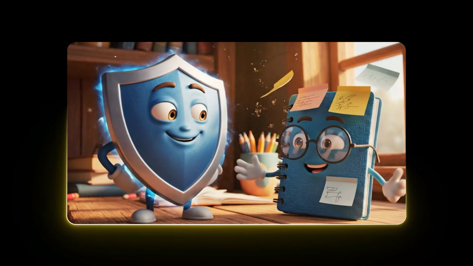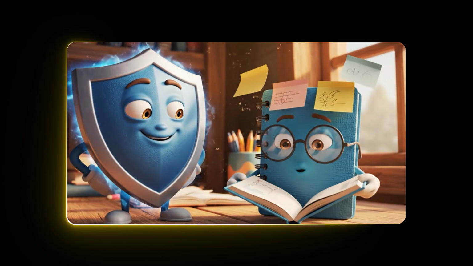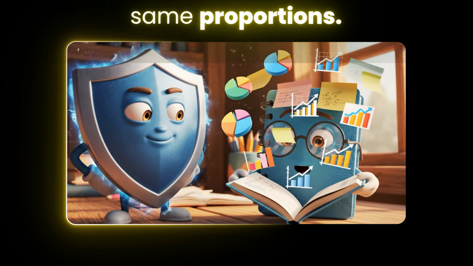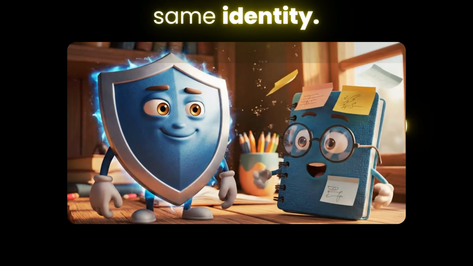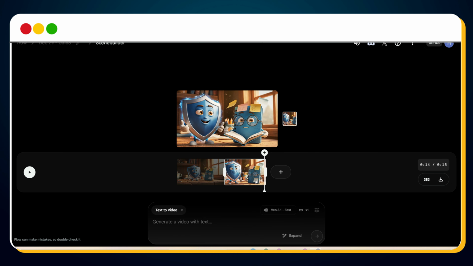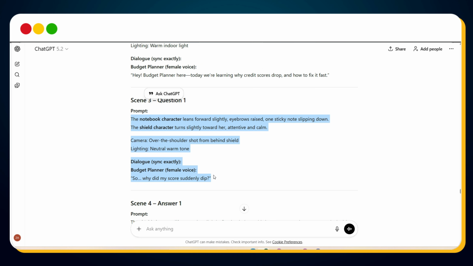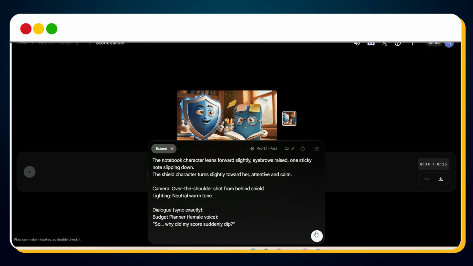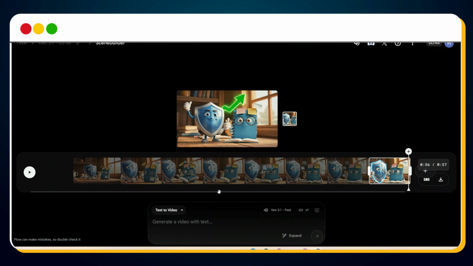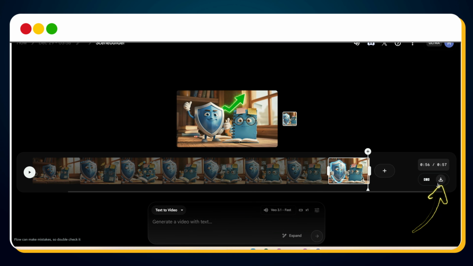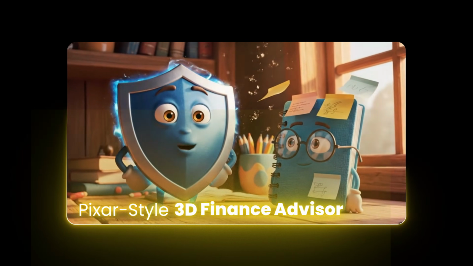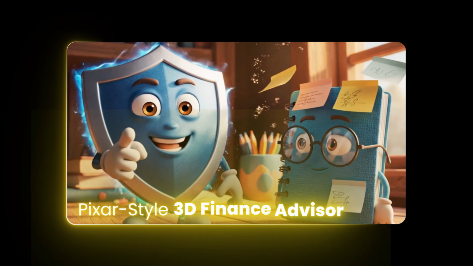Because you extended the original scene, VEO automatically keeps same characters, same proportions, same style, same identity. Repeat this for every scene. Click on last generated scene, then plus icon, then extend. Copy the prompt for next scene, paste the prompt, generate. That's it. This single technique alone puts you ahead of 90% of creators. Once all scenes are generated, hit download. Your complete Pixar-style 3D finance advisor video is ready.